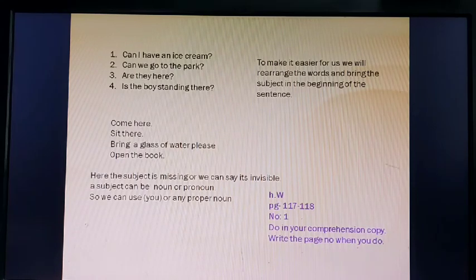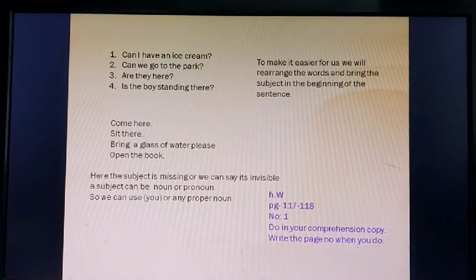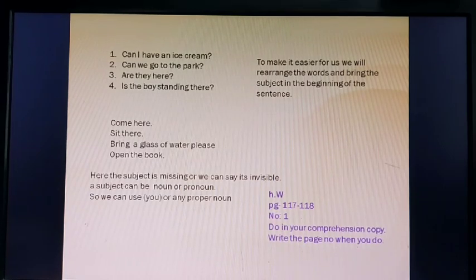You write homework, you write your date, and answer them in your comprehension copy. You will not write anything in the book because there is no space to write. So you will copy 1, 2, 3, 4, 5 and 6, all of them, in your homework copy and do the answers and complete it. Okay? You will do only number 1. That is, read about the endangered animals.